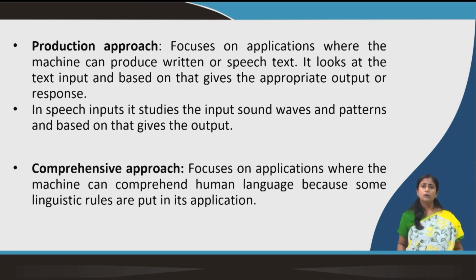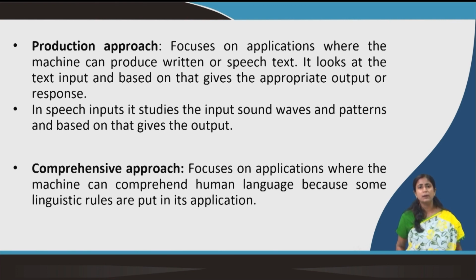How humans comprehend, of course not in the same way, but it also comprehends, because some linguistic rules are put in its application. So, it knows the rules, and based on the rules it understands what is being said to it, and then based on that it can produce. These are not exclusive; production and comprehension can also work together.